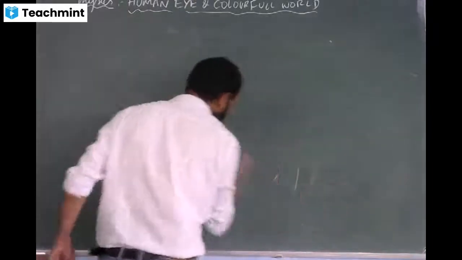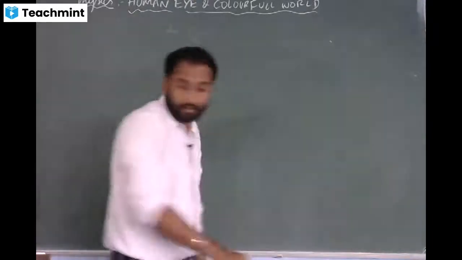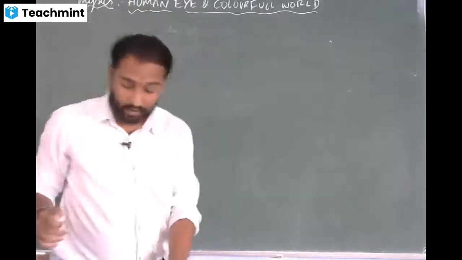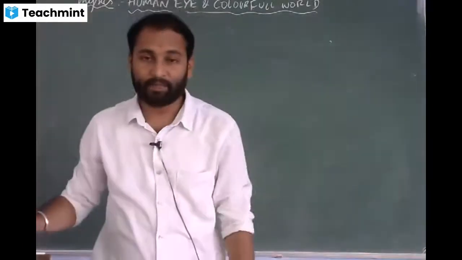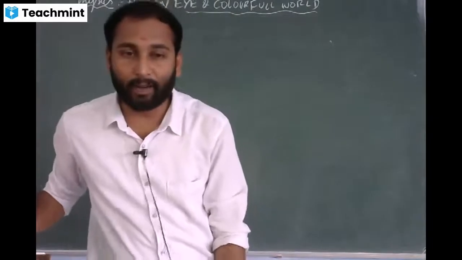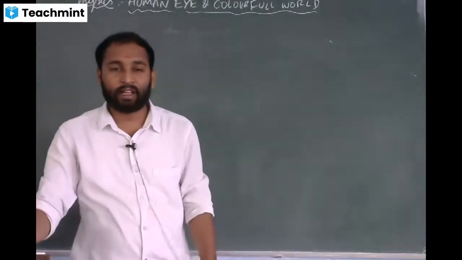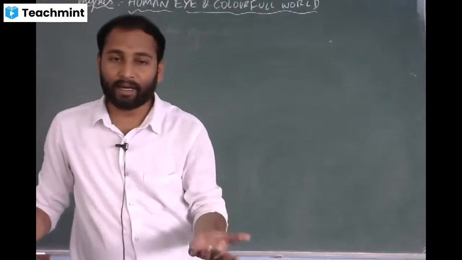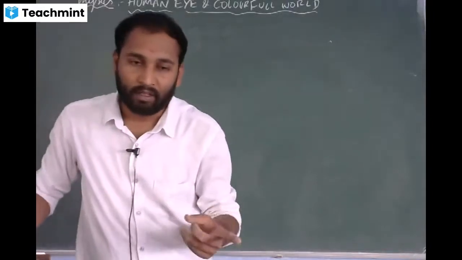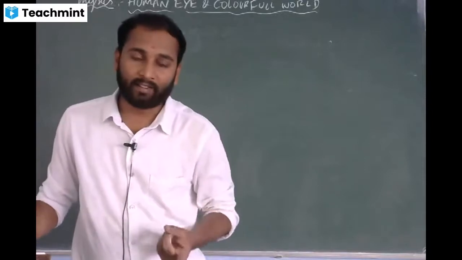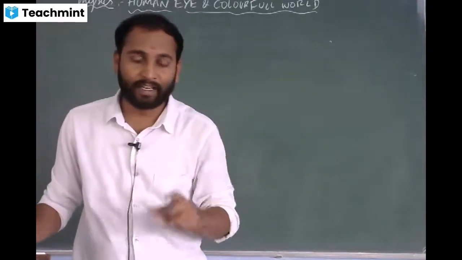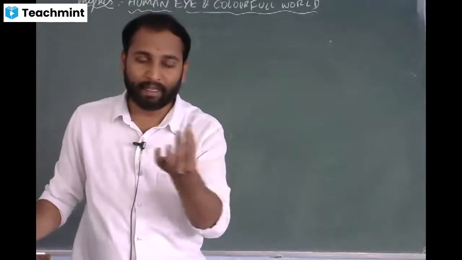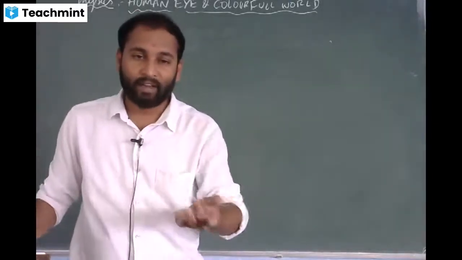So the next concept is scattering of light. The interplay of light with the objects around us has given several spectacular phenomena. For example, the color of the sky is blue. Why is the color of the sky blue? That is because of the interplay of light with objects. The objects may be fine particles present in the atmosphere or anything.